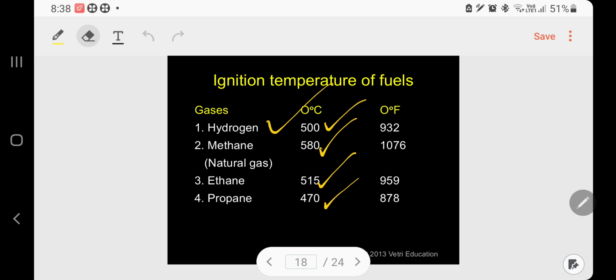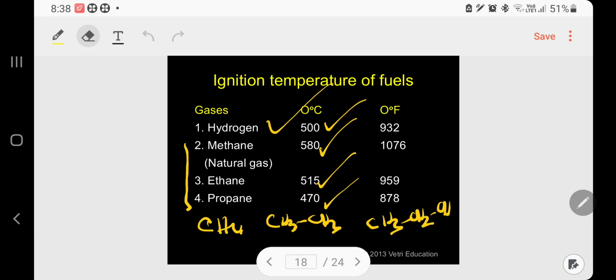The interesting point I want to convey: follow these three saturated hydrocarbons, methane, ethane, and propane. You simply compare, the chain increases. Whenever the length of the chain increases, the ignition temperature decreases. See here, methane 580, ethane 515, and propane 470. So a very clear idea.